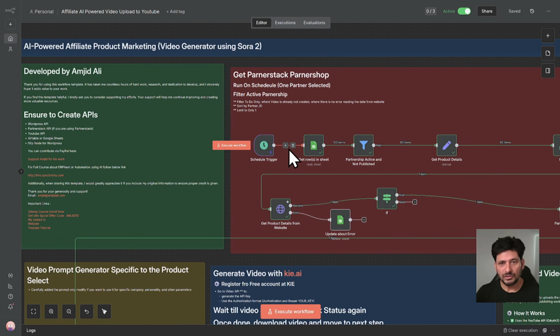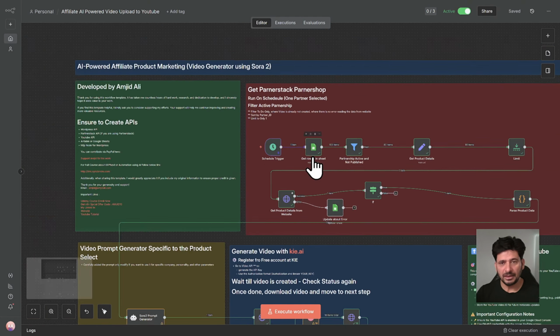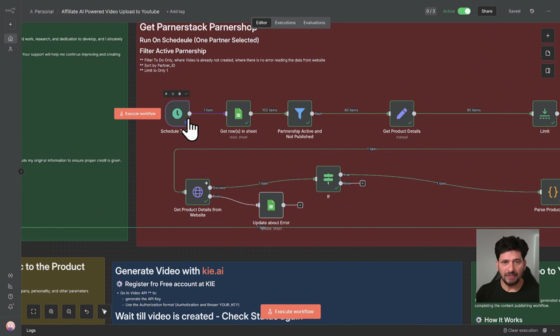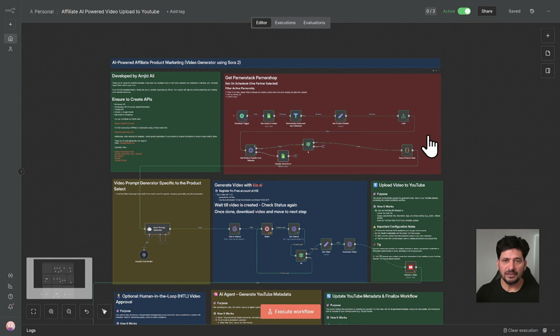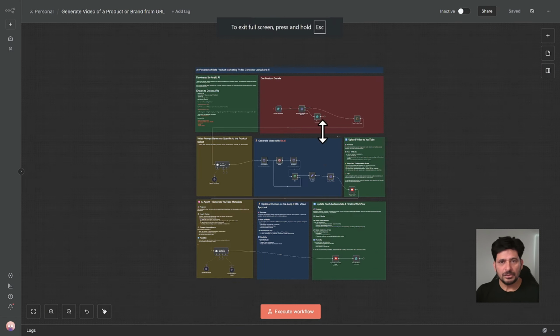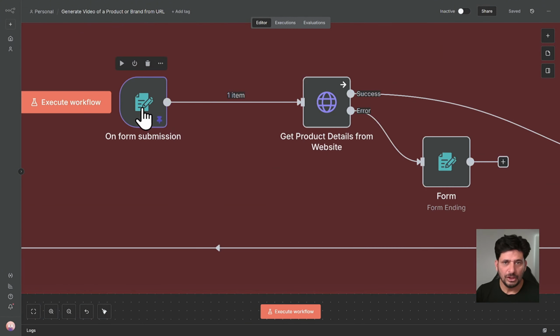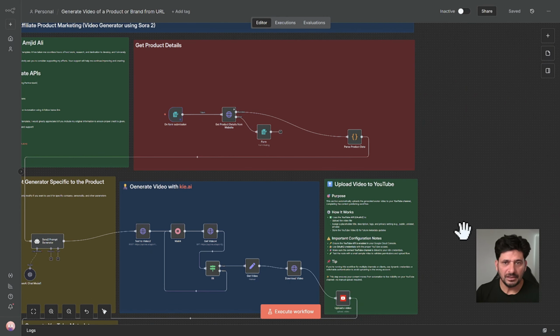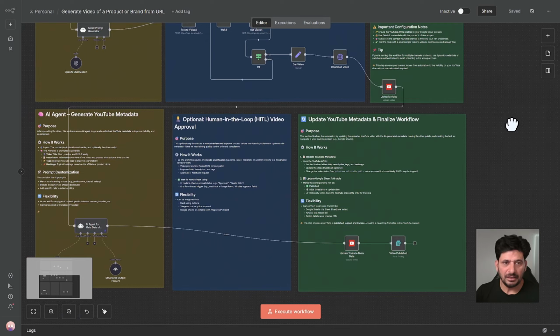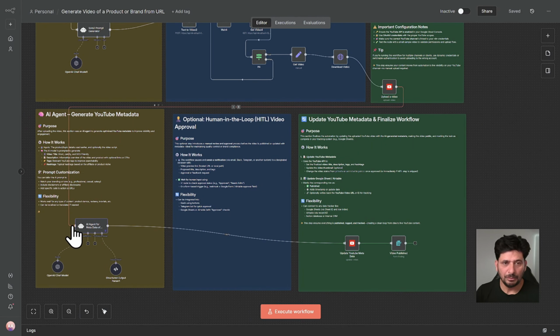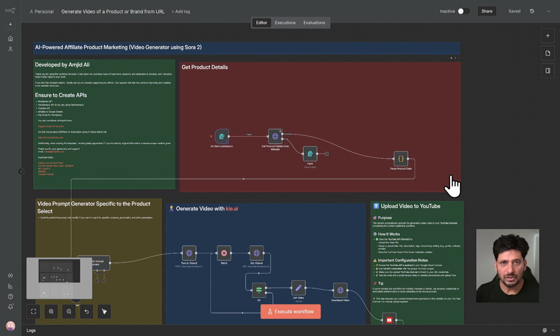And here also, the trigger doesn't need to be a schedule and the get ID. You can use a web form. In that web form, you will provide the product link or service link and then add the keywords, so then it will run. So let me show you that as well. Here you can see this one is the template where everything else is the same. There is a form. So on form submission, it will run and everything will be done. And again, you can get the approval on the form itself, and then you can publish it, and finally the confirmation will come through the form. So here it is flexible, where you can use the URL to upload your videos.